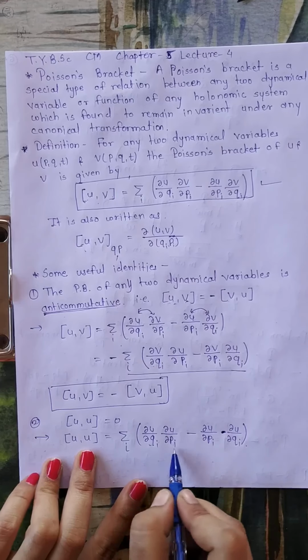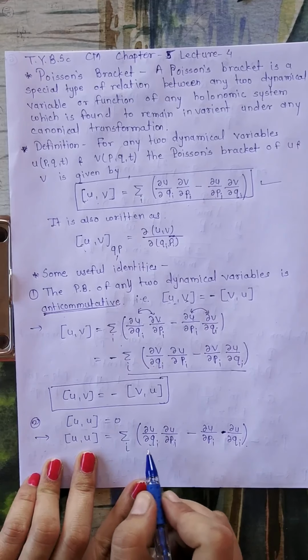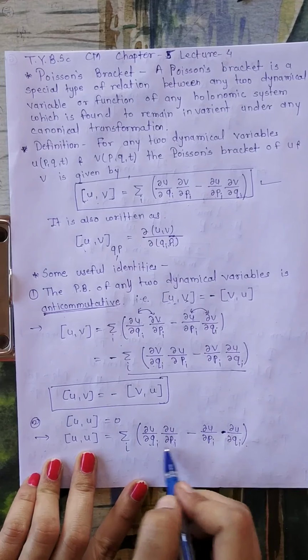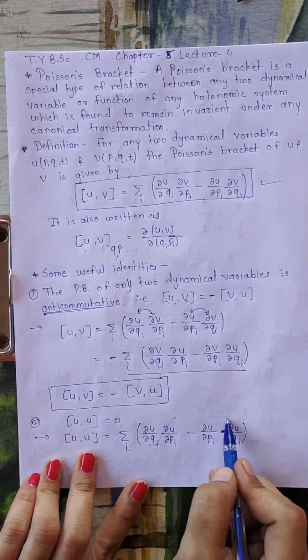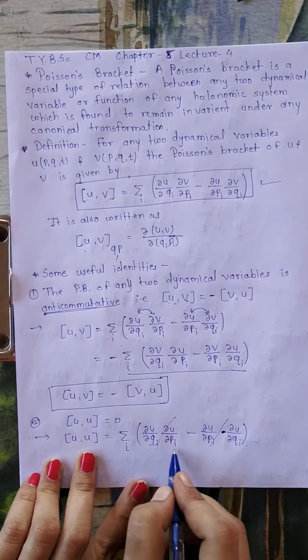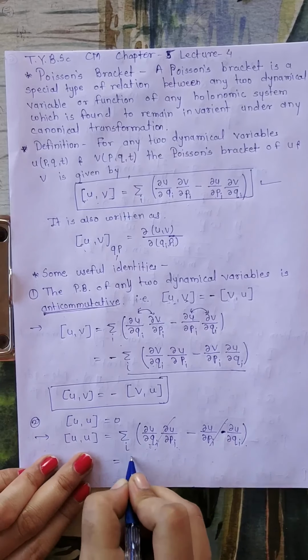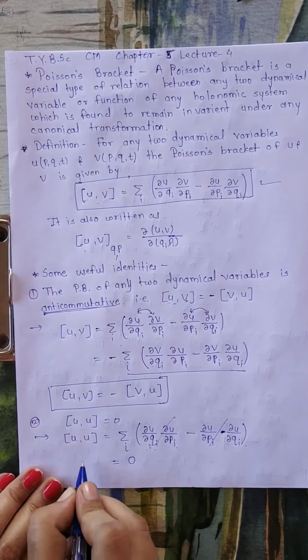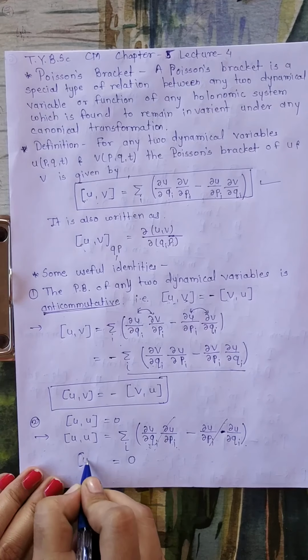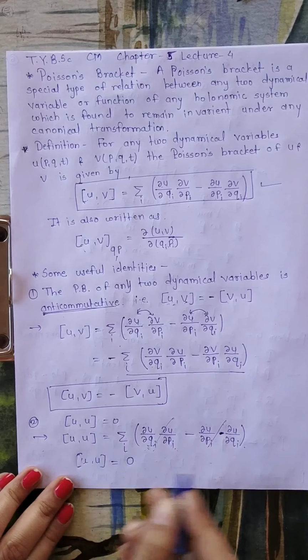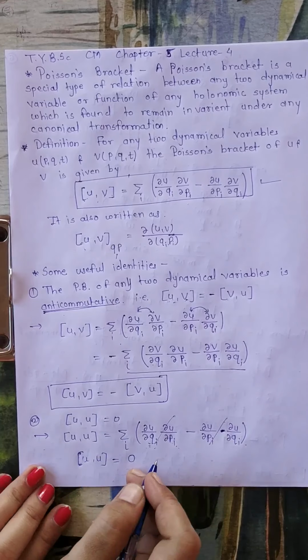And if you observe, this will give us 0. This subtraction will become 0 because it is a subtraction of two same terms. So this subtraction comes to be 0. Hence we can say that the Poisson bracket of u with u is 0. So this is the second identity.